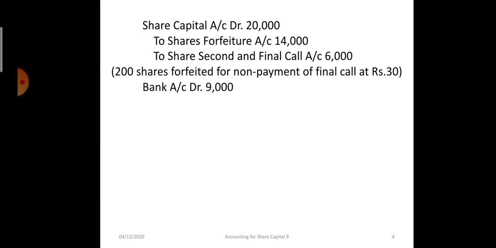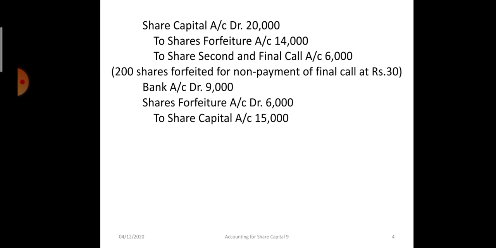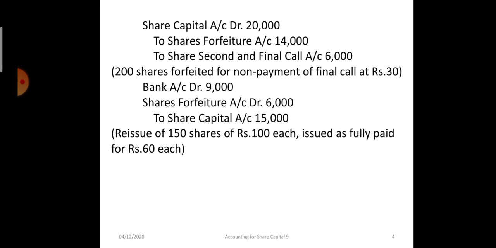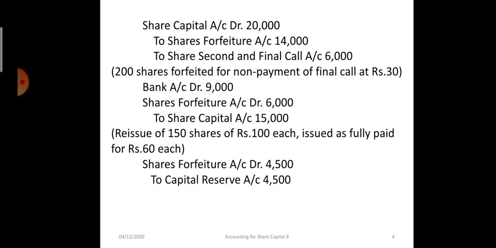Now we are reissuing 150 shares at the rate of rupees 60. So 150 into 60 is 9,000 rupees. And the amount of discount allowed will be debited to share forfeiture, 6,000 rupees, that is 150 into 40 rupees. In the previous page we have shown the calculations. To share capital account 15,000 rupees, 150 into 100. The second entry is for reissue. Then the third entry for transfer to capital reserve: share forfeiture account debit, to capital reserve 4,500.